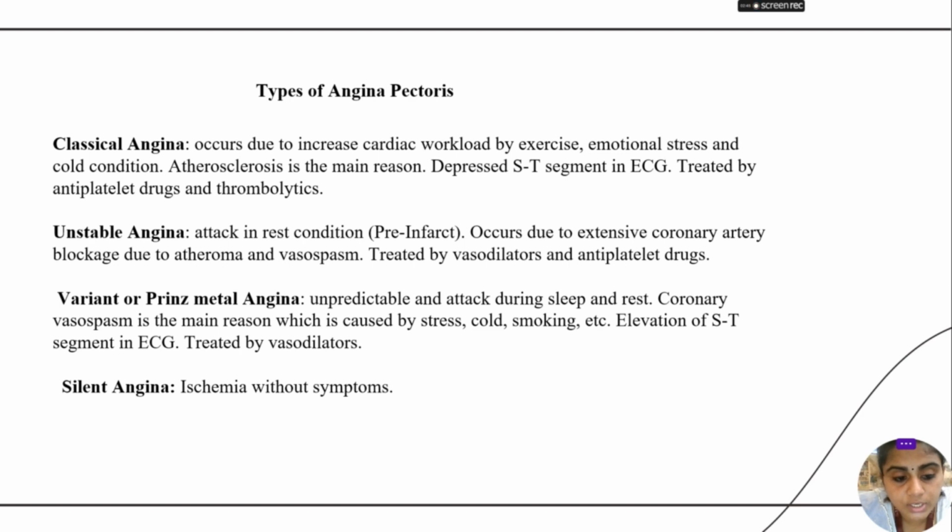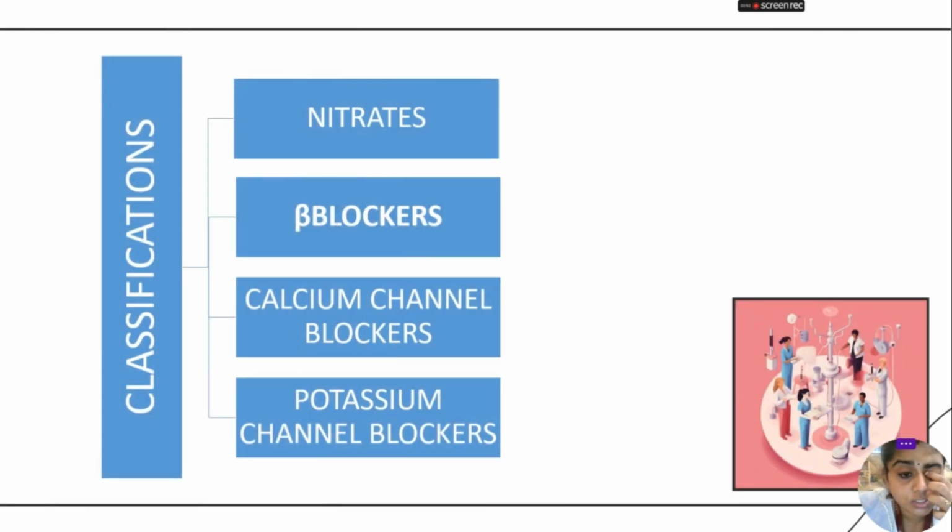Next is silent angina, which is ischemia without any symptoms, and is therefore called silent angina. Next, we are going to see the classifications. There are four main classifications, classified according to chemical structure: nitrates, beta blockers, calcium channel blockers, and potassium channel openers.